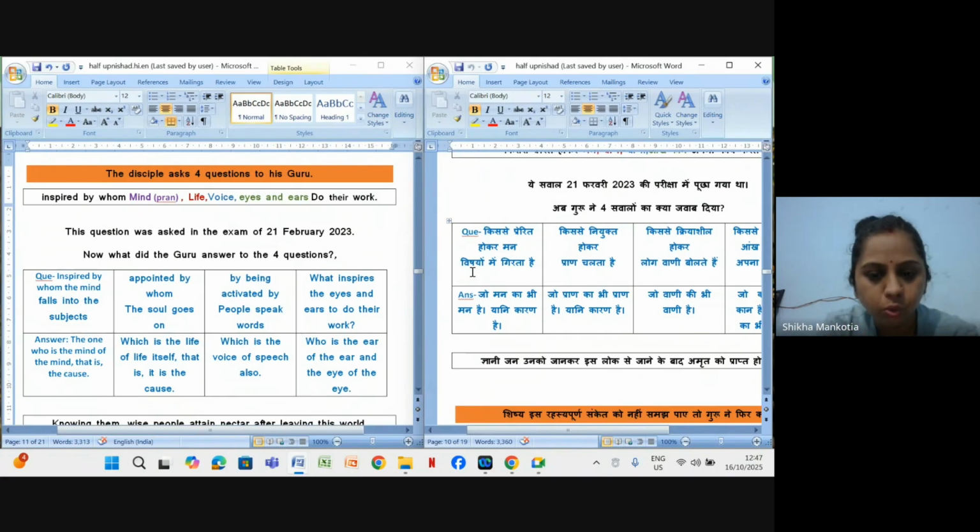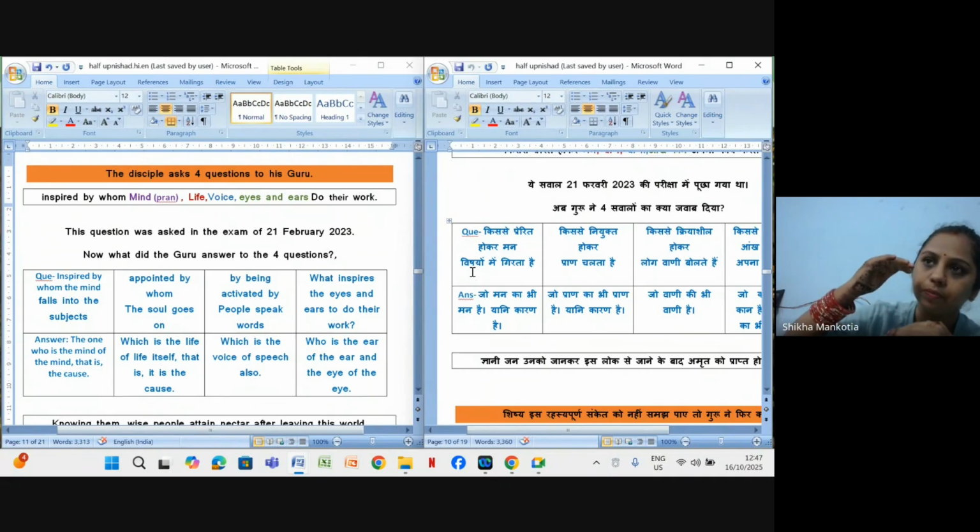So the guru answered this question: the one who is the mind of the mind, right? Here is the mind, and above this mind there is also a mind, that is the super conscious level. So that is the cause, right?